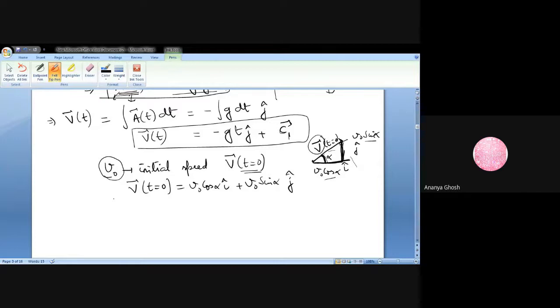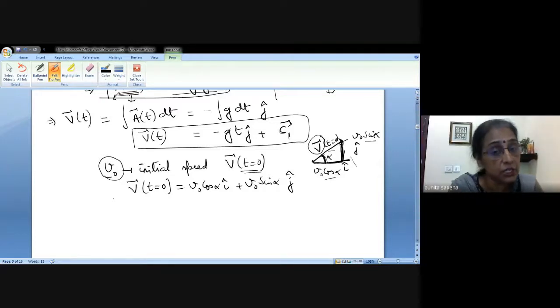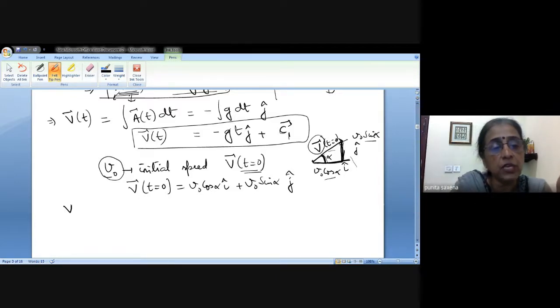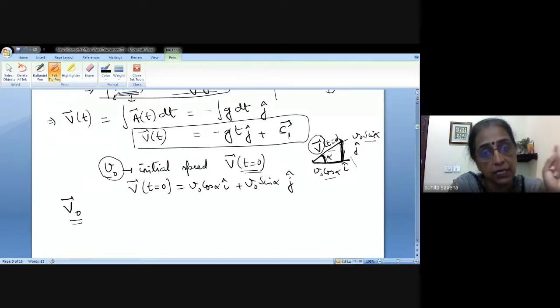Okay, we are given the initial speed. We were not given the initial velocity. So we are actually decomposing that. See, at t equal to 0, call this V naught. V naught is your initial velocity, so it has a direction. But since it was inclined at an angle, that's why I'm saying we are not saying that alpha is pi by 2.